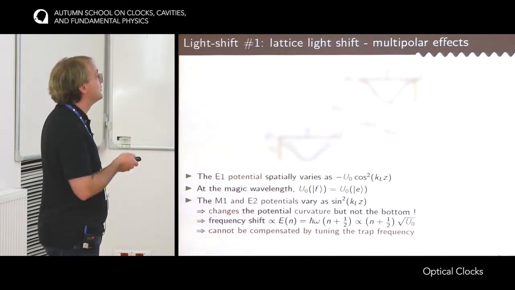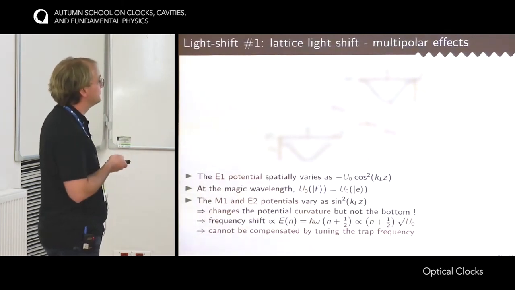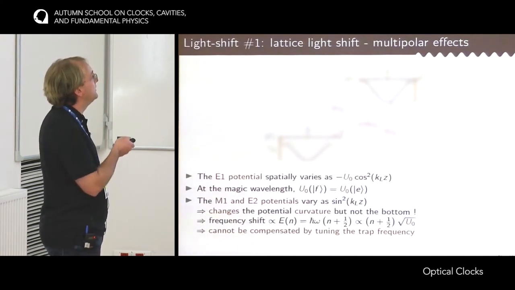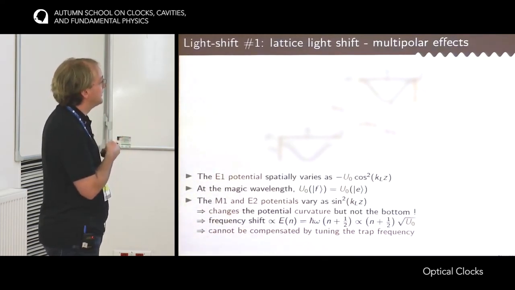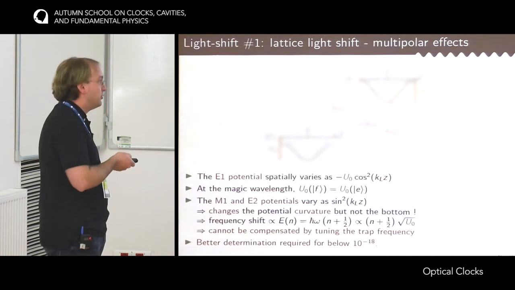The second one is that it depends strongly on the temperature of the atom, so if the temperature changes, then this effect might change. And finally, it's not possible to compensate it by tuning the trap frequency, because if you change the trap depth here for one of the states, then you would not induce the same shift on all the levels. So this effect is quite small.